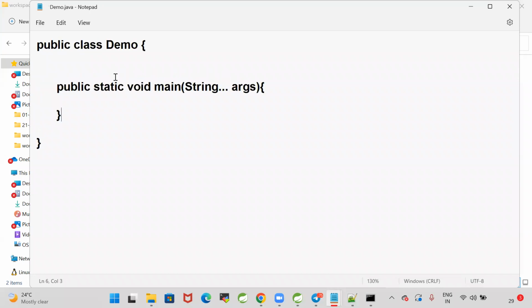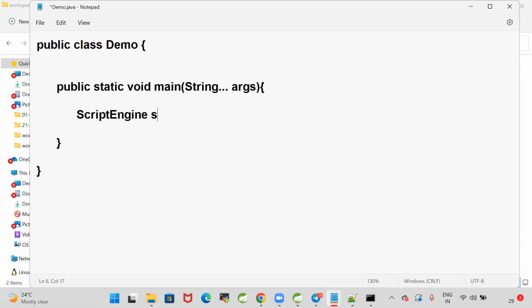Now, in this class, I want to load that JS file and execute it. For that, we need to go for a script engine. We need to load the JS file into the Java program and we need to execute it. So how to load that script file? First, we need to load the engine. What is the engine? Nashorn engine.